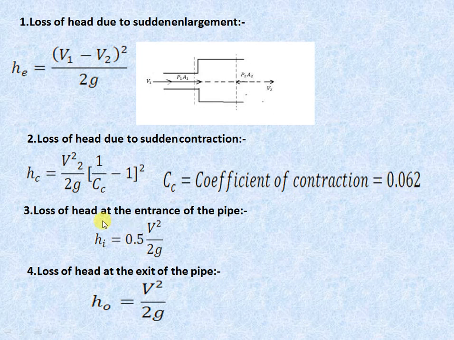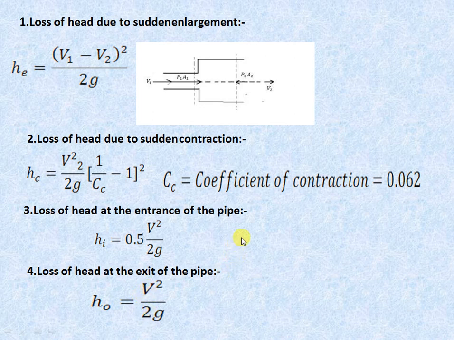The third minor loss is at the entrance of the pipe. So hi is the entrance energy loss; it is 0.5 v square by 2g. In this equation, v is the velocity of the fluid flowing in the pipe. The next loss is loss of head at the exit of the pipe. So ho is calculated by using v square by 2g.